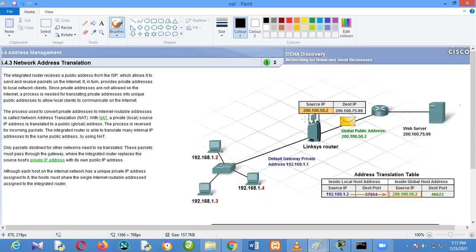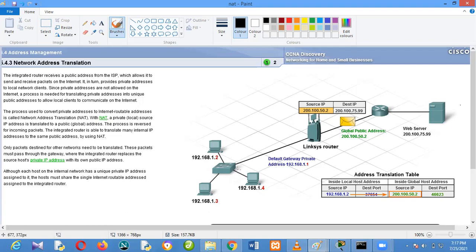NAT, network address translation, is still part of ACL. There's something I want to talk about on NAT first before we now round up ACL. So NAT is network address translation. This has to do with how a router converts private IP addresses to public IP addresses.